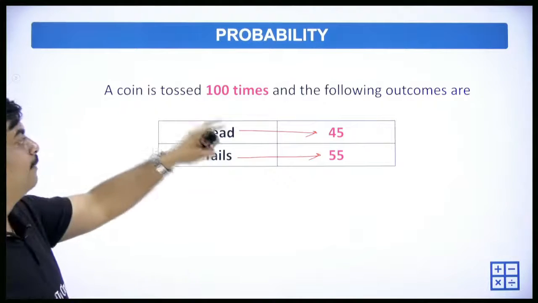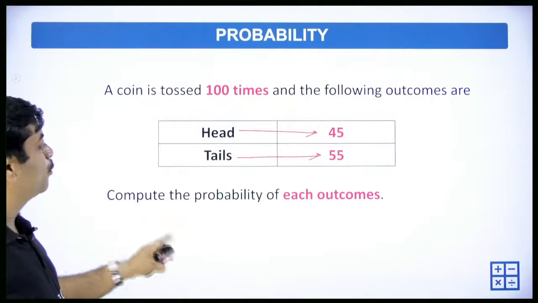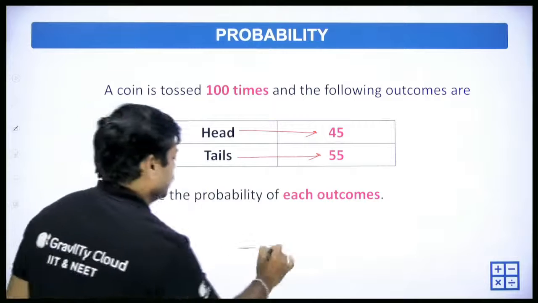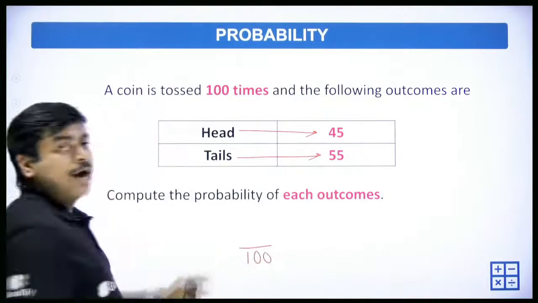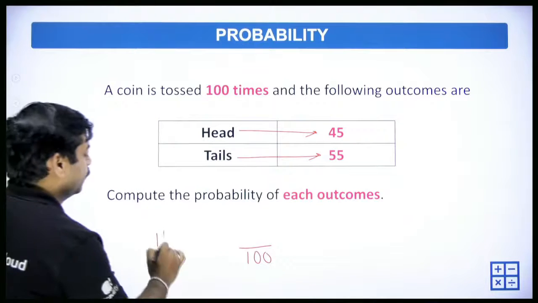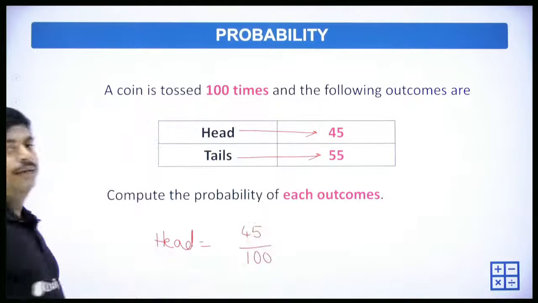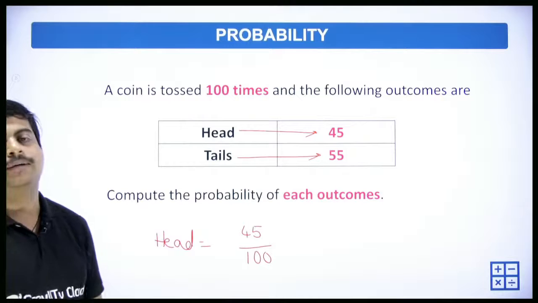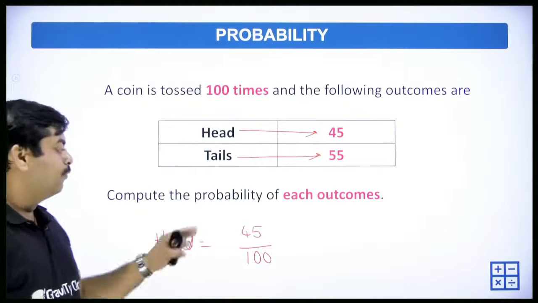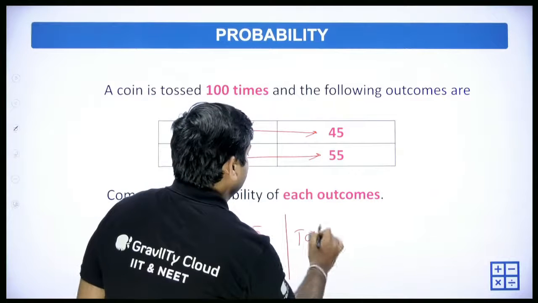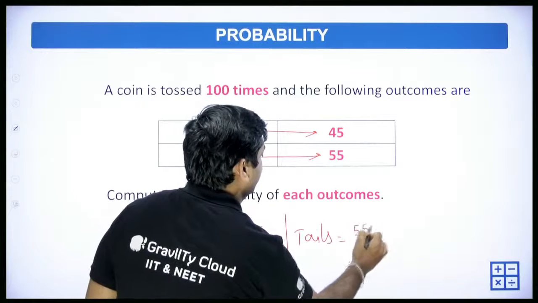Now the question is, compute the probability of each outcome. Total 100 times. Out of that, getting head is 45 times, so 45 by 100. And getting tails is 55 by 100.